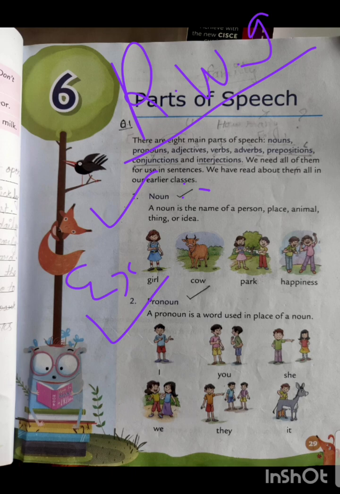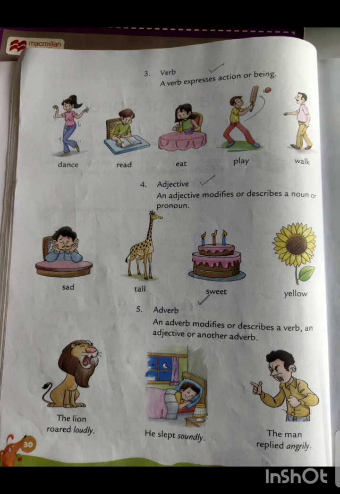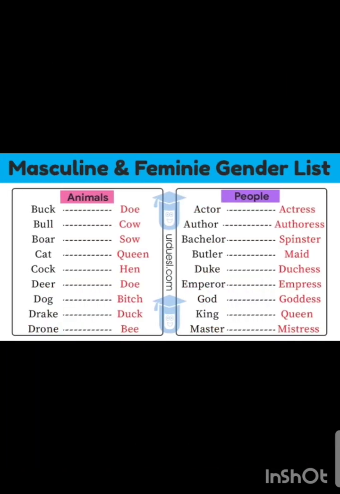And look here, there are the pronoun and noun definitions. Both are very important, so you have to note down both definitions in your notes and learn properly. Look at the definition of pronoun: a pronoun is a word used in place of a noun. There are examples: I, you, she, we, they, it. Students, learn both definitions in English grammar and note them down in your notes. Okay students, there are some exercises related to your English grammar. Mostly students note down in your notes as revision 8 and 9.